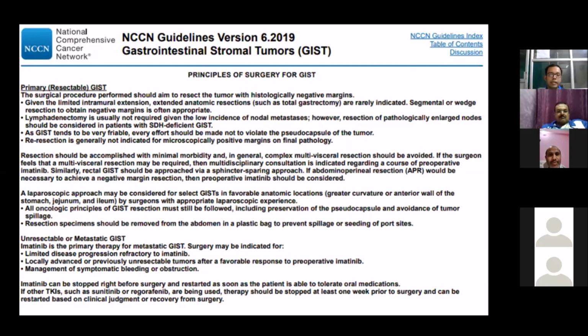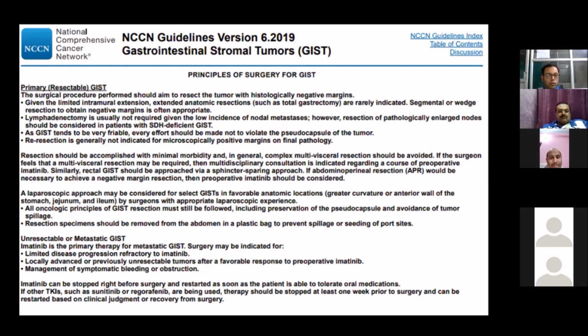Resection is not indicated for a microscopically positive margin on final pathology. Resection should be accomplished with minimal morbidity and in general, complex multivisceral resection should be avoided. If the surgeon feels that multivisceral resection is required, then multidisciplinary consultation regarding a course of pre-op imatinib should be taken. Rectal GIST should be approached via a sphincter-sparing approach. And if APR is necessary to achieve a negative margin, then pre-op imatinib should be considered.